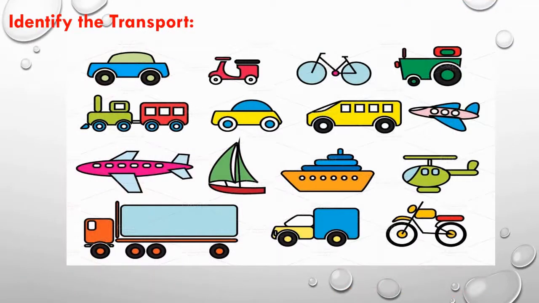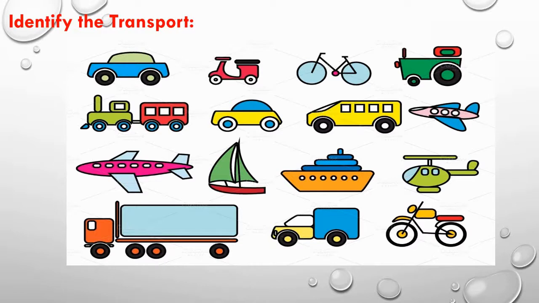Identify the transport. Now we have learned four types of transport. From this picture, as it is on your screen, you have to identify the transport. The first picture is a car. So which transport is it? Road transport. Second one, also road transport. Third, road transport. Fourth is also road transport.